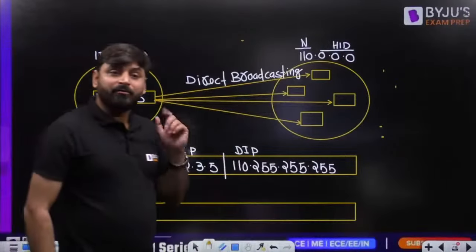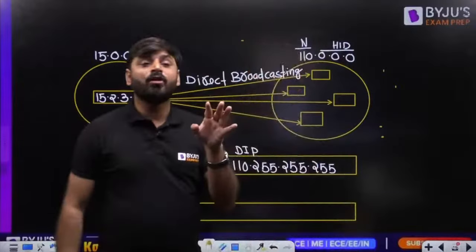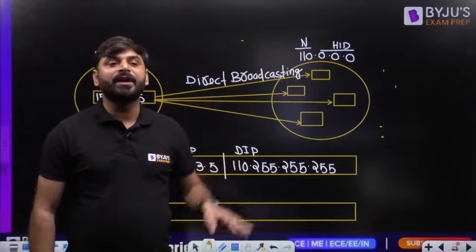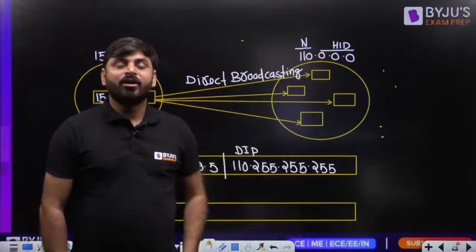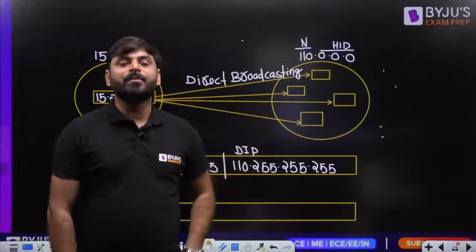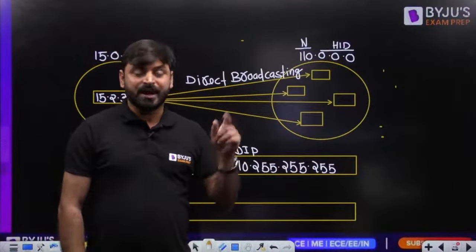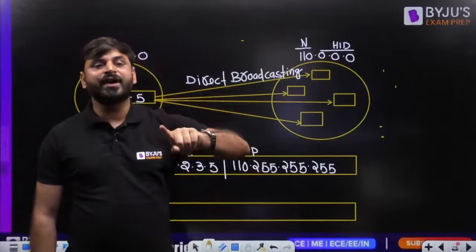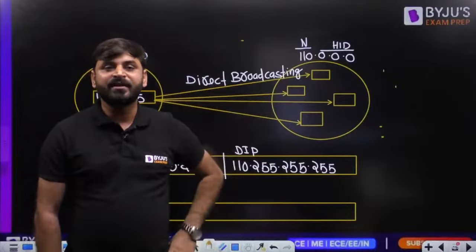So remember one point, my dear friends. I told you earlier that whenever we have all zeros in the host ID part of any IP address, we cannot assign it to any computer. Whenever we have all ones in the host ID part of any IP address, we cannot assign it to a computer. What was the reason? Whenever we have all zeros in the host ID part, that IP address represents the network ID of the entire network. This is the reason we cannot assign this IP address to any computer.